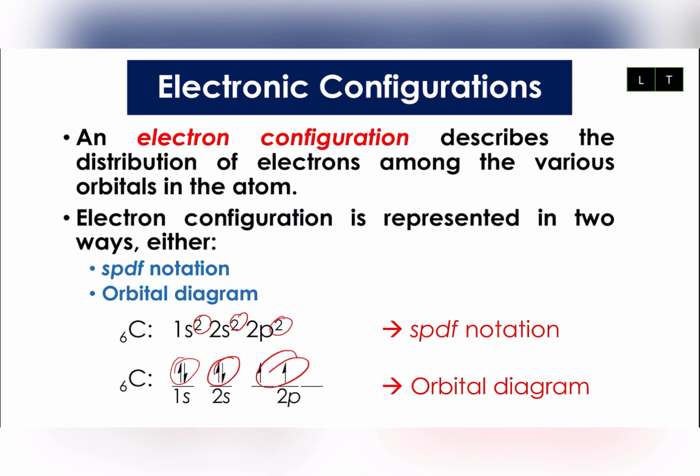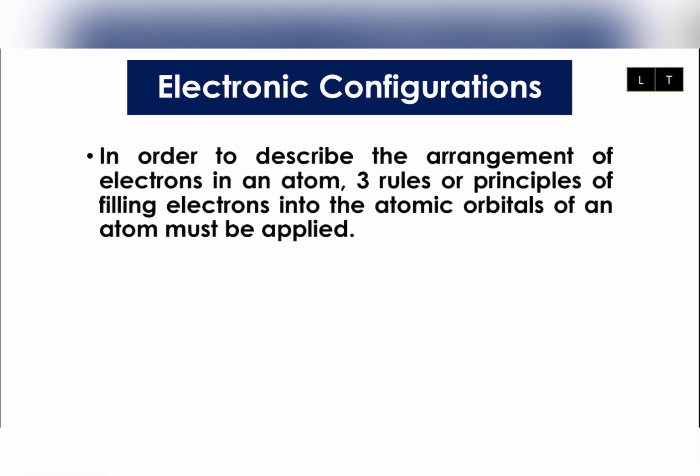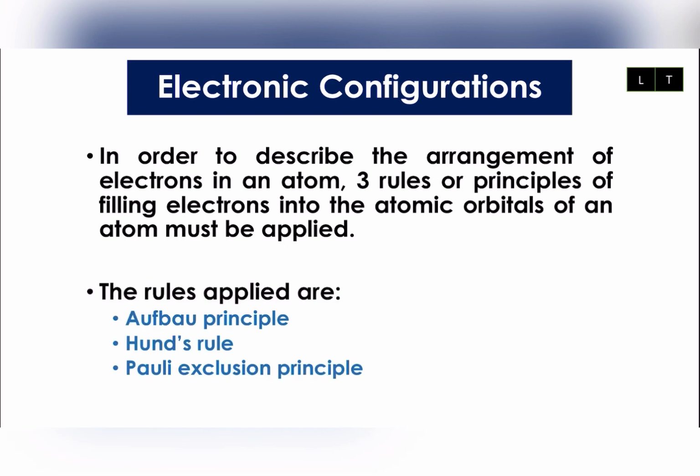In order for us to write the electronic configuration based on these 2 methods, we are going to learn a few rules first. There are 3 rules or principles of filling electrons into the atomic orbitals for an atom, and you have to make sure these 3 rules are applied at the same time. They are the Aufbau principle, Hund's rule, and the Pauli exclusion principle.